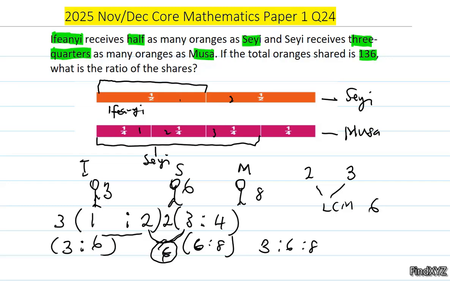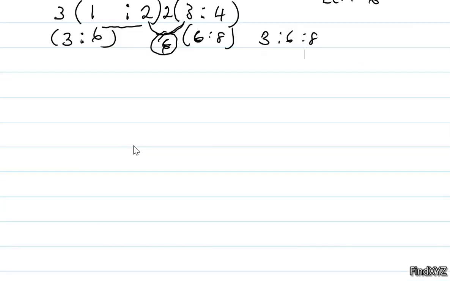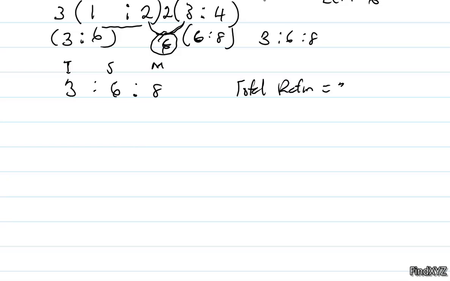But the question is asking us to find the ratio of their shares. What are they sharing? They are sharing 136 oranges. We know that Ifeanyi is getting 3, Seyi is getting 6, and Musa is getting 8. If we want their shares, what will be the total ratio? That will be 3 plus 6 plus 8, which gives us 17. So if we want Ifeanyi's share, we can do 3 out of 17 times the total number of things they are sharing, that is 136.